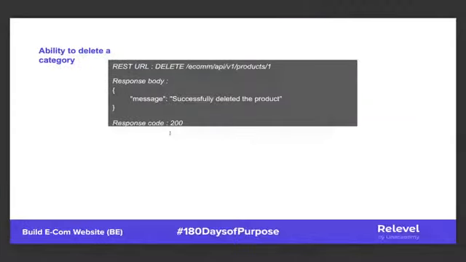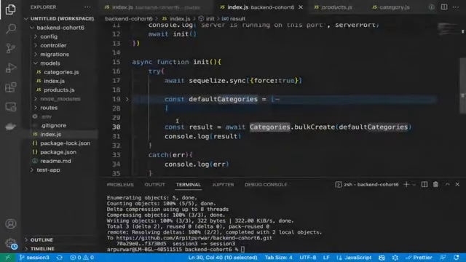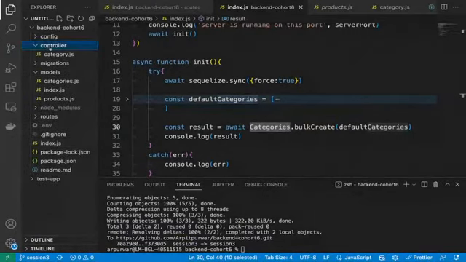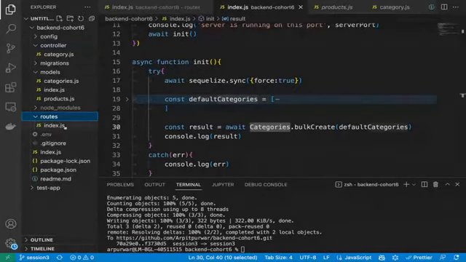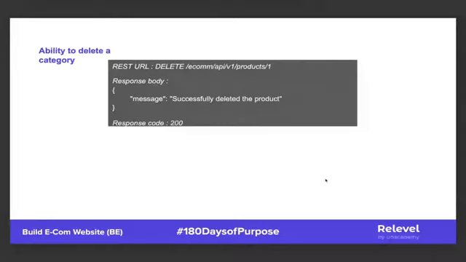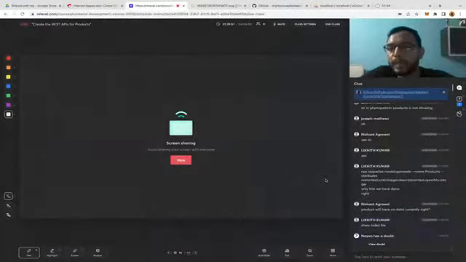Okay, in a similar way, the first thing I think that's interesting, as you are doing the index.js for categories and products, they are separate. In a similar way, in controller we will also do that. Category is already there. We'll get the products also here, and in the routes also, rather than keeping the index file, we will go for category and then product. We will separate the category. All the routes of category will be in the category file. All the routes of products will be in the product route file.